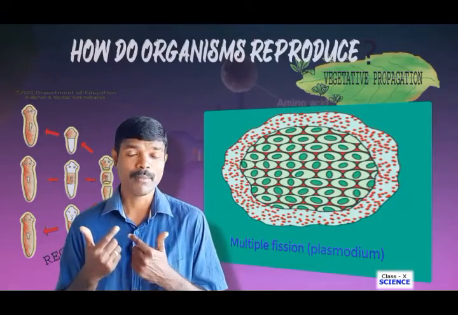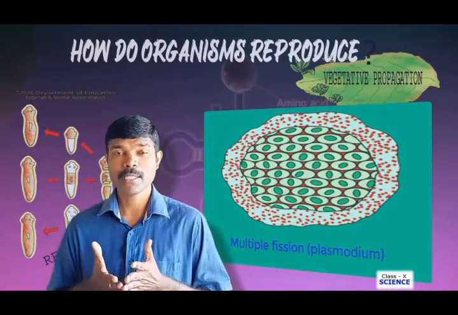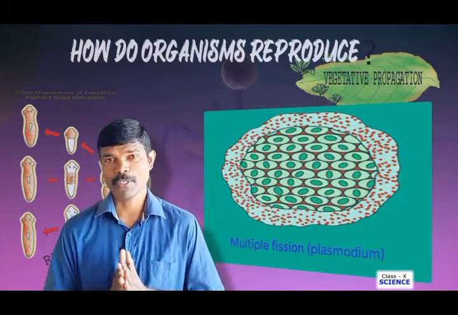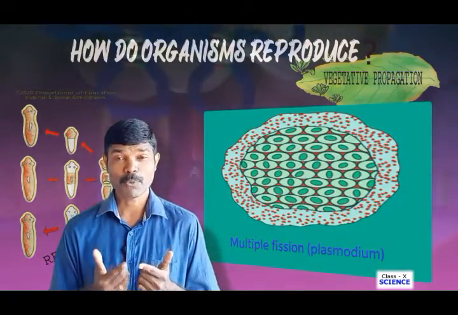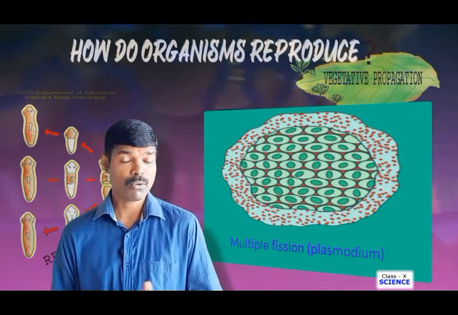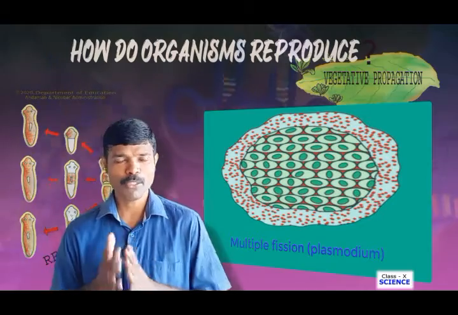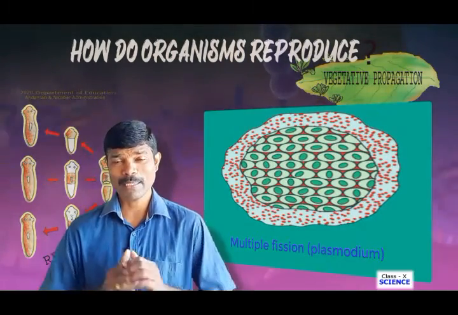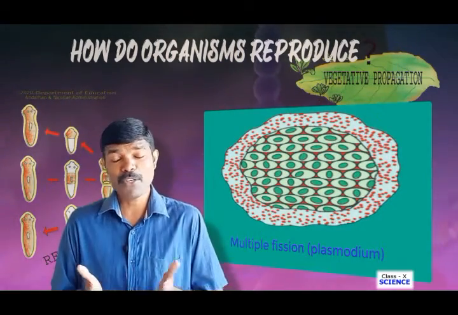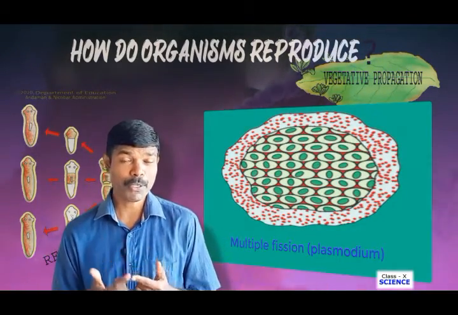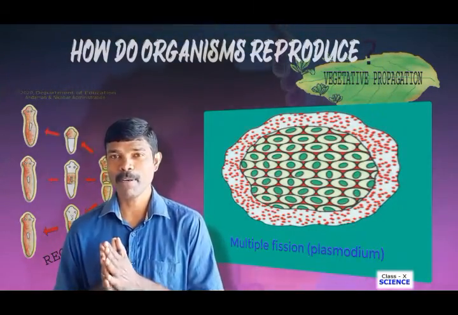The Plasmodium, the malaria causing agent, reproduces by means of multiple fission. Here, what happens when the Plasmodium enters into our body, into our blood, is that due to proper nutrition, they mature. On maturation, they split into many daughter cells. So Plasmodium is one such example which reproduces by means of multiple fission.